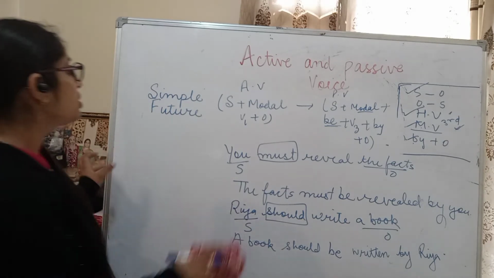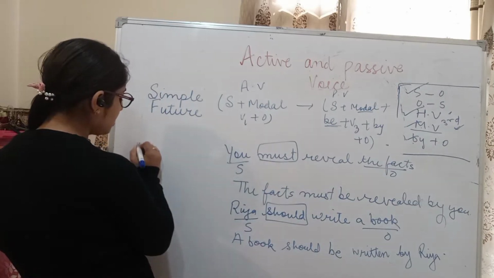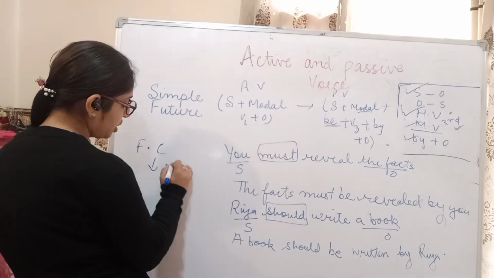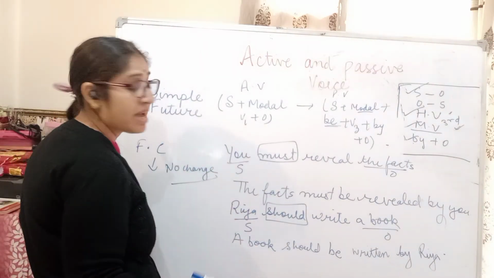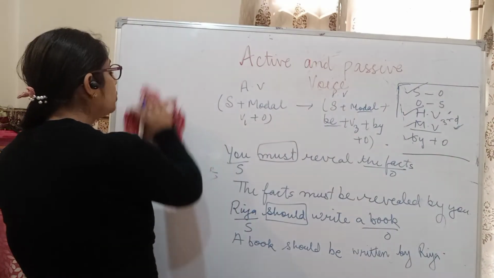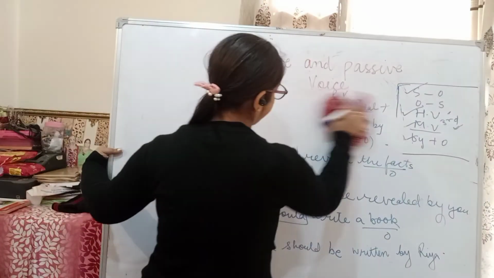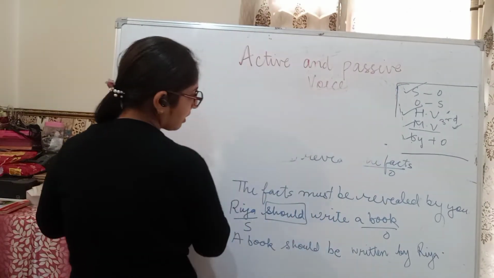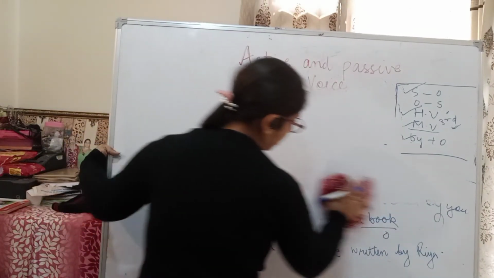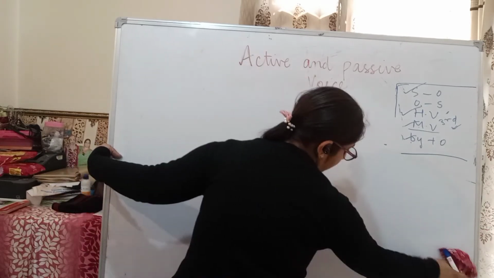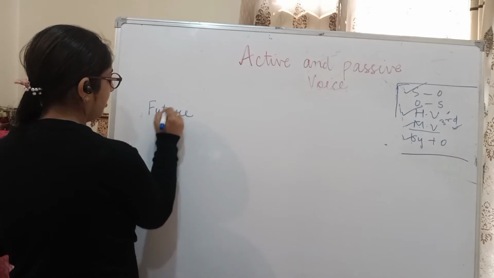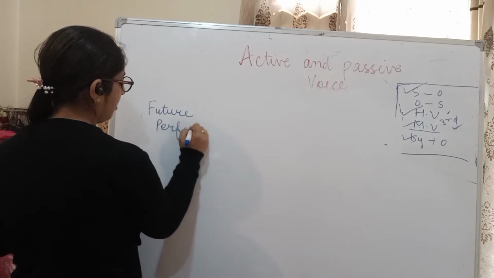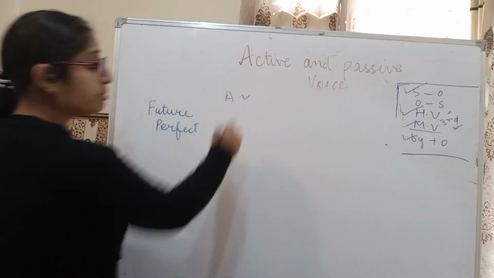There will be no change in future continuous. Future continuous has no change at all in passive voice. Then come to the future perfect. What is the rule of future perfect?